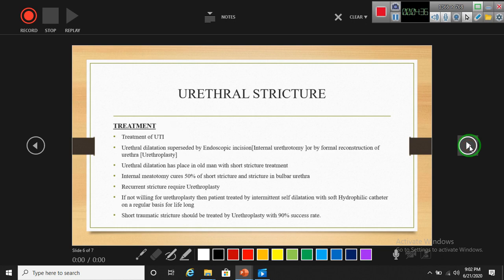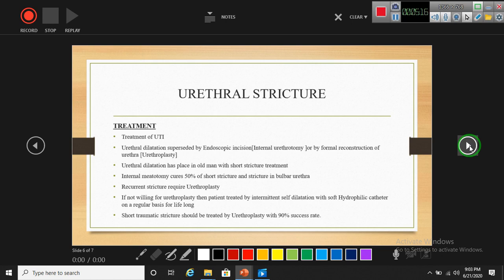Treatment. Urethral dilatation has been superseded by endoscopic incision, internal urethrotomy, or by formal reconstruction of the urethra, urethroplasty. Reconstruction is urethroplasty, and dilatation is internal urethrotomy, that is, breakage of the obstruction. Urethral dilatation has a place in old men with short stricture treatment. Internal urethrotomy cures 50% of short strictures and strictures in the bulbar urethra.